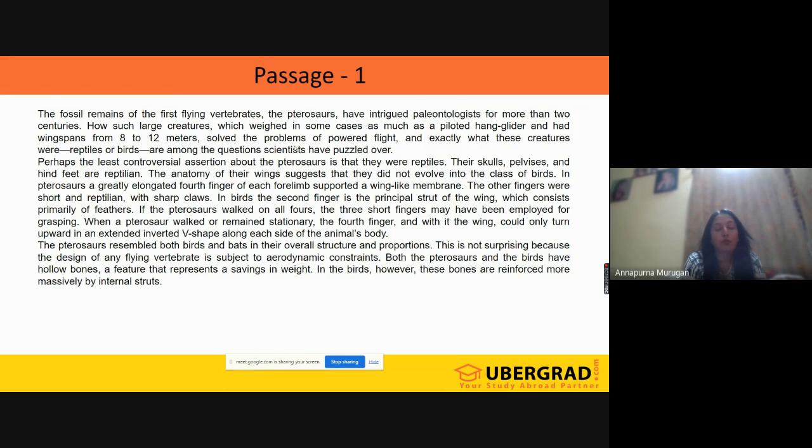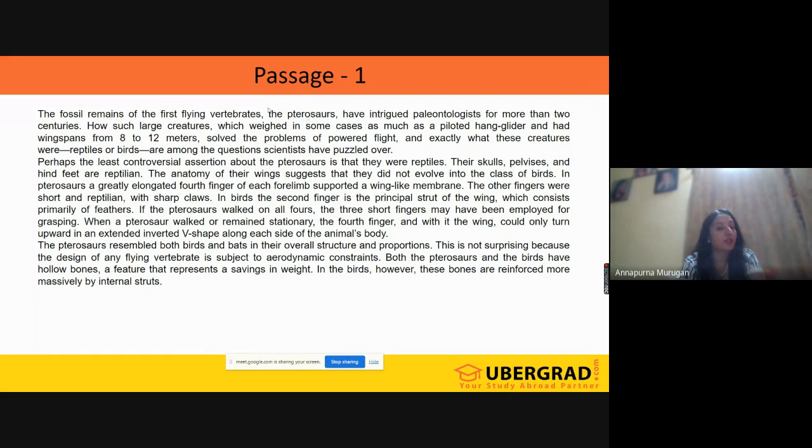The fossil remains of the first flying vertebrates, the pterosaurs, have intrigued paleontologists for more than 2 centuries. So now what is the topic, what are they talking about? They are talking about the pterosaurs. And what is the argument? Because see, the fossil remains of the first flying vertebrates, the pterosaurs. That means their main topic is pterosaurs.